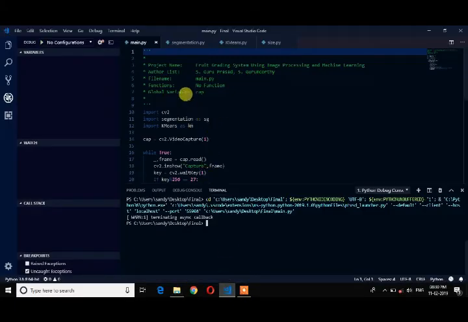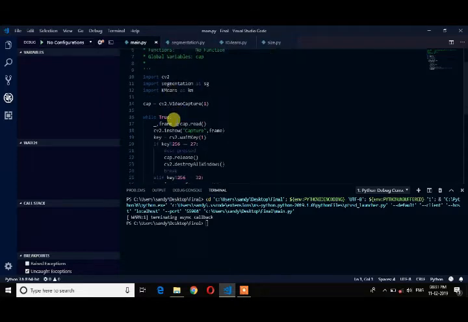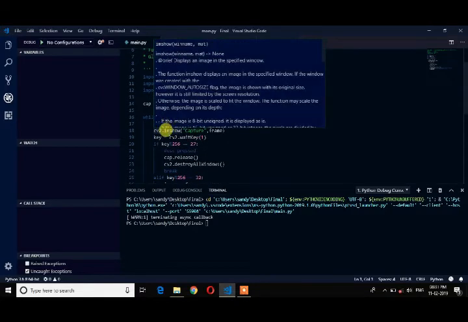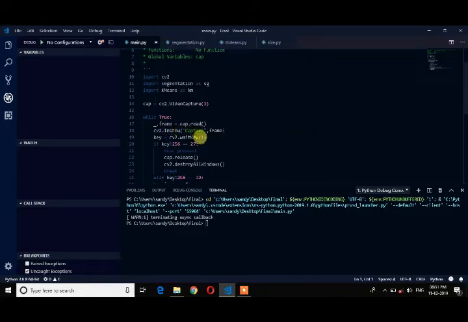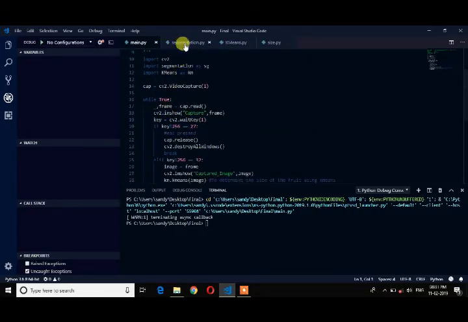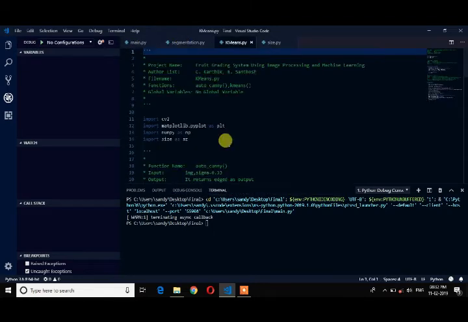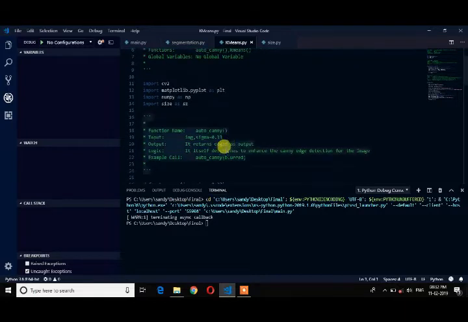Coming to the main.py part, here we have captured the image as a video initially, and we are getting each frame separately and then processing it. When we call the k-mean function, k-means clustering is a machine learning algorithm which is used to differentiate colors or cluster a particular part of data.